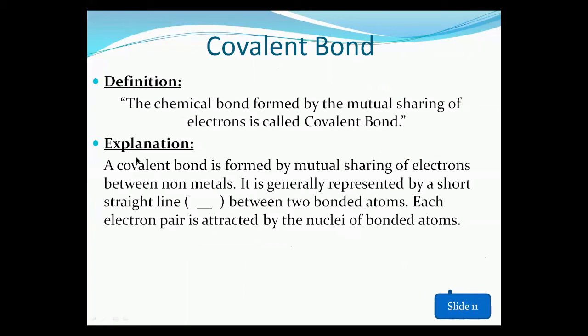It means that a covalent bond can be formed between the same atom as well as between different atoms. Between the non-metals, it is generally represented by a short straight line. So a bond which is formed between atoms by the sharing of electrons is represented by a short straight line between the two bonded atoms. Each electron pair is attracted by the nuclei of the bonded atoms. As a covalent bond is formed by the sharing of electrons, these electrons are equally shared by the two atoms, and this bond is represented by a short straight line.